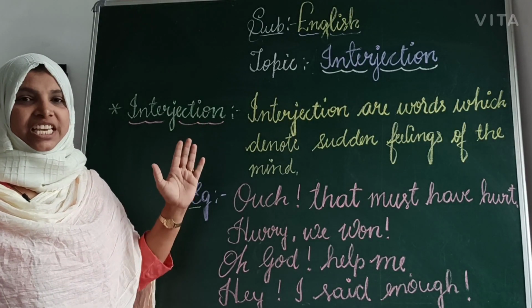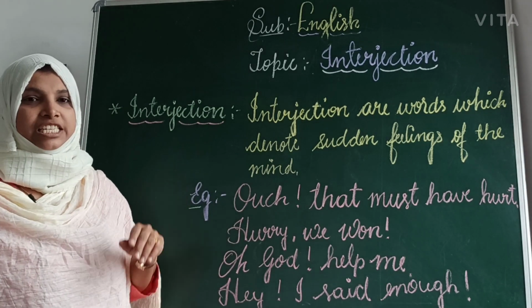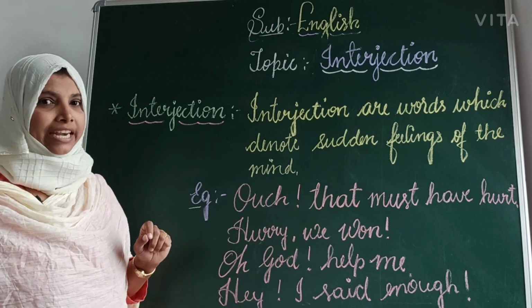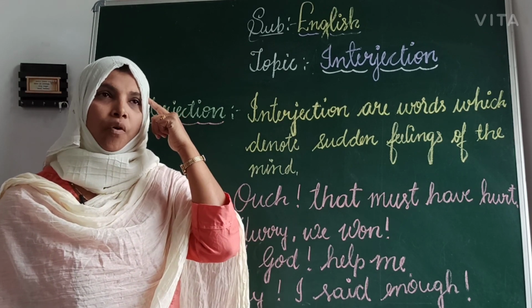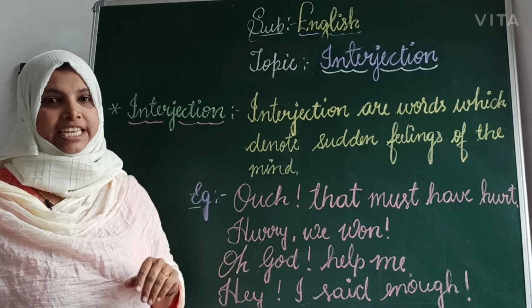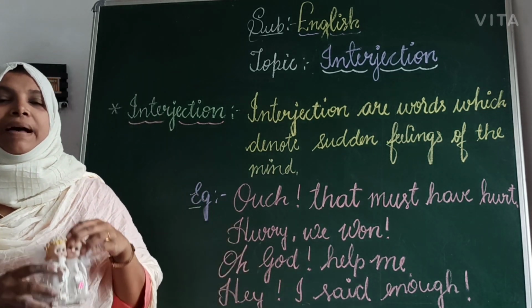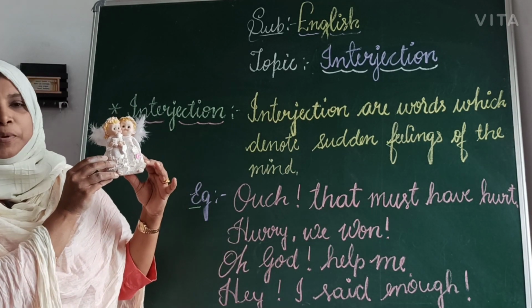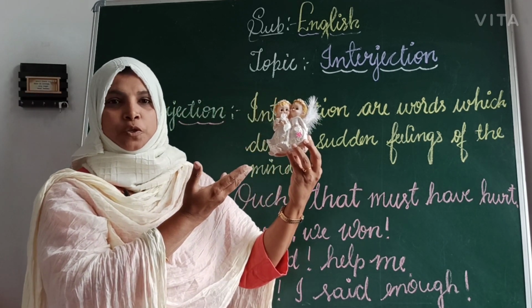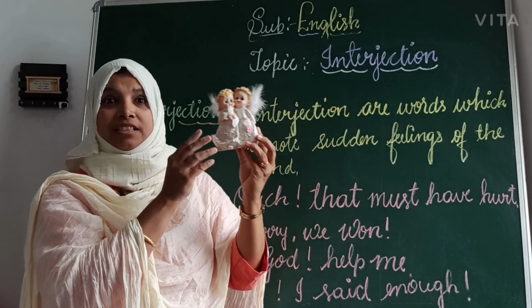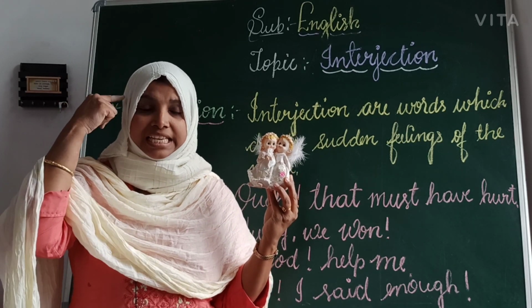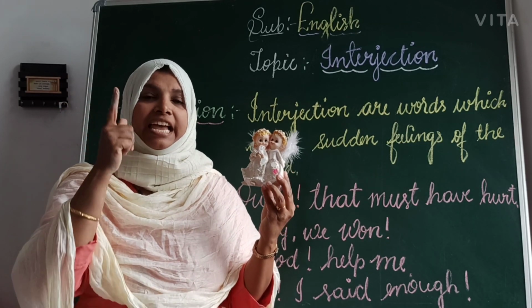The last part of speech is interjection. Let's see what is interjection. Interjections are words which denote a sudden feeling of the mind. For example, the sudden feeling in your head is wow, what a fantastic, fabulous. This is called an interjection. You can see me, I'm having a doll. Wow, what a beautiful doll. Wow, what an art. Very super. What a marvelous. These we all call interjections. The sudden feeling arising in our head or mind is called interjections.